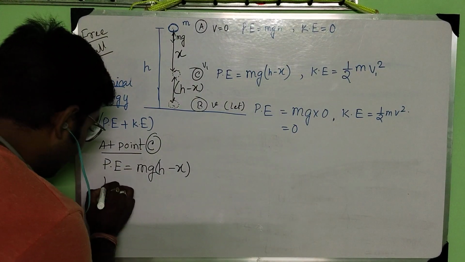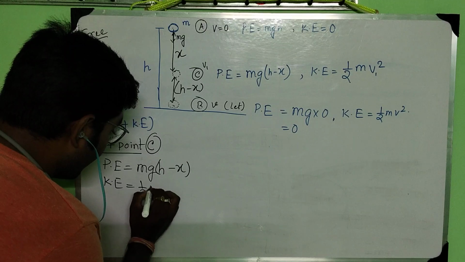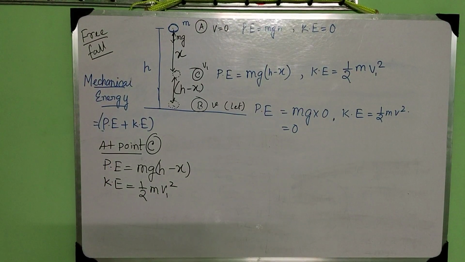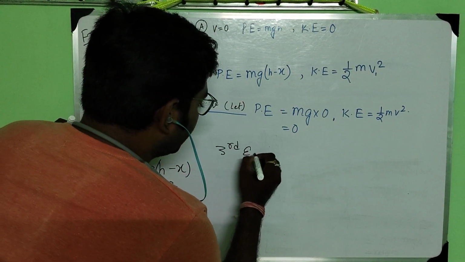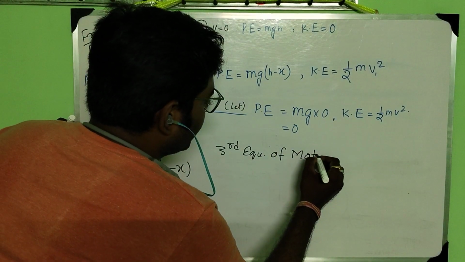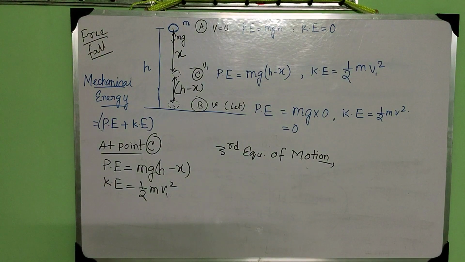What is kinetic energy? It is half m v1 square. Again, we will use the third equation of motion.